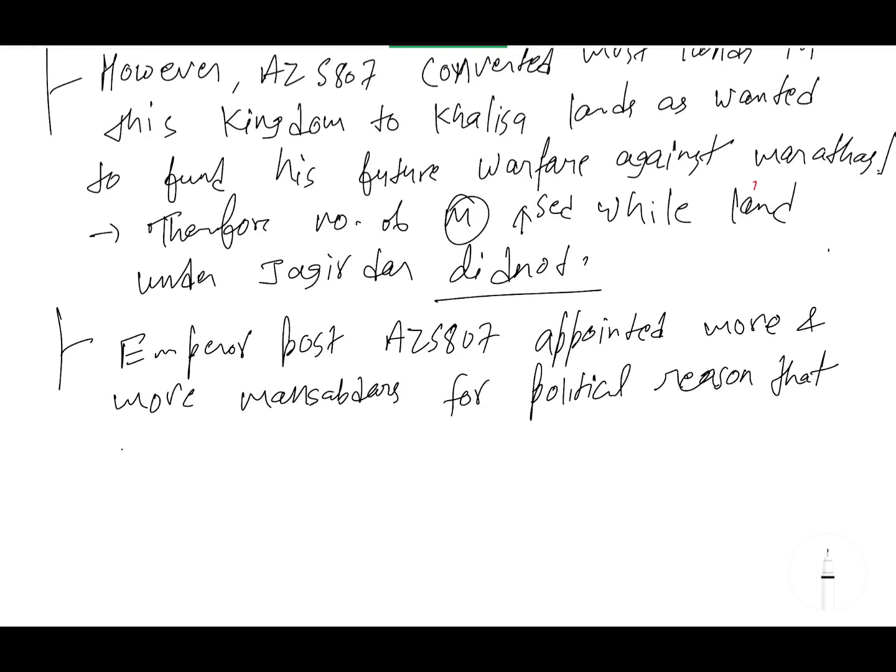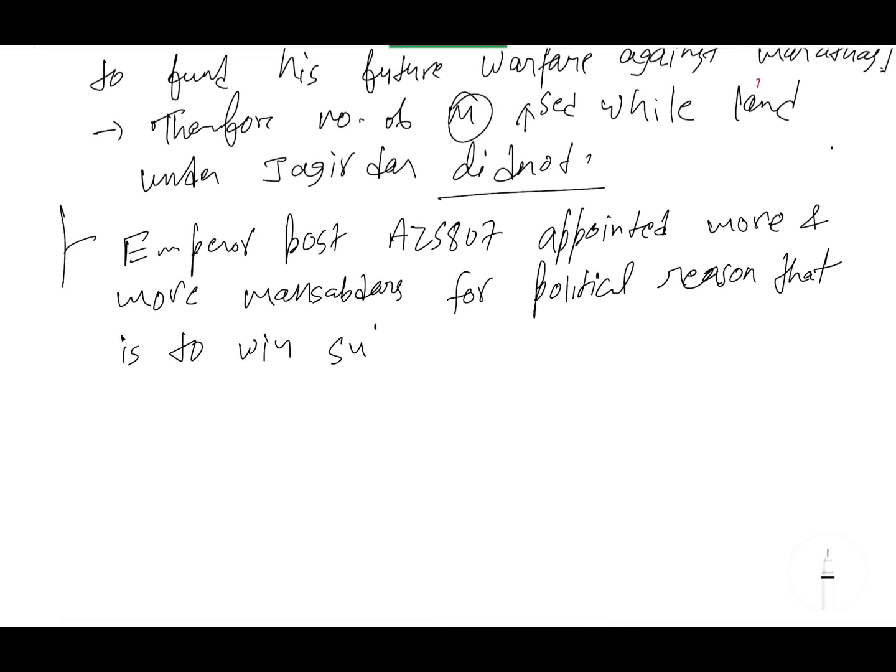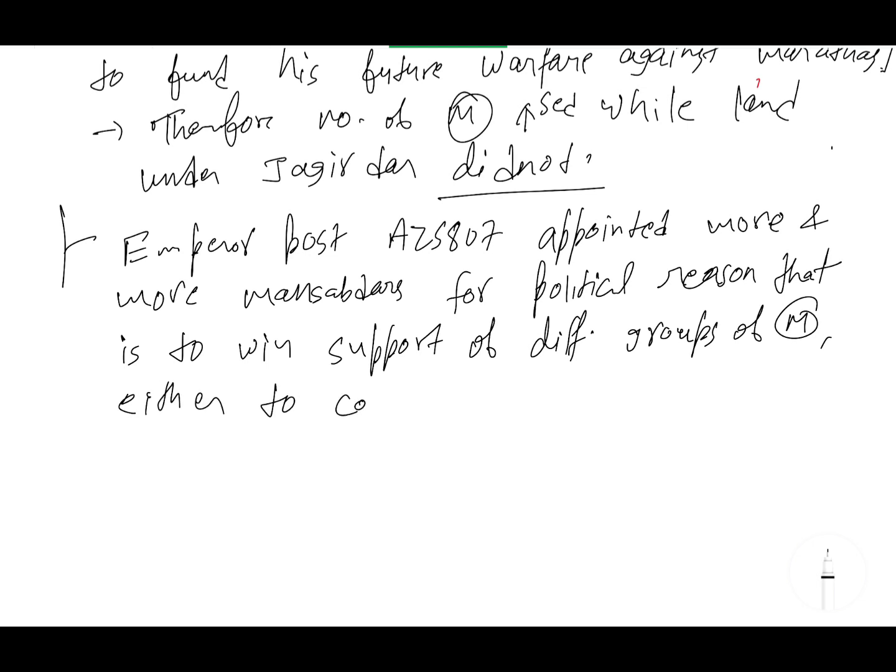That is to win the support of different groups of mansabdars, either to come to power or to stay in power. The same thing I have explained, stay in power.